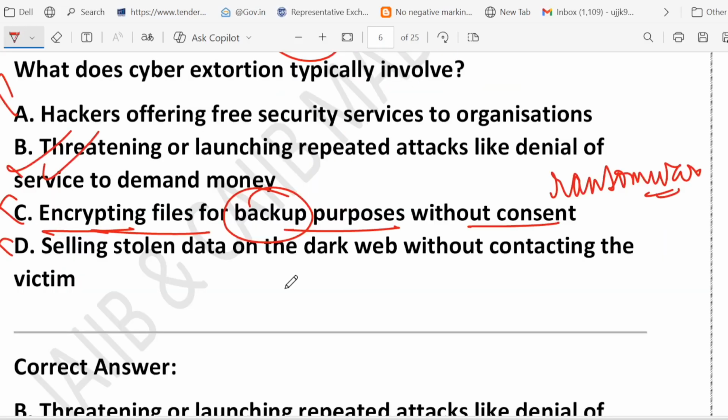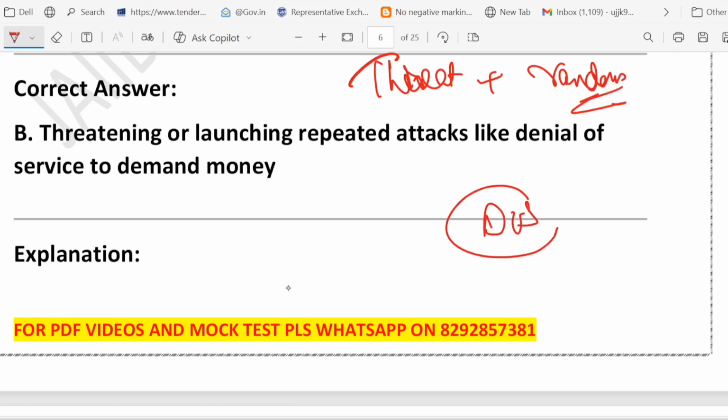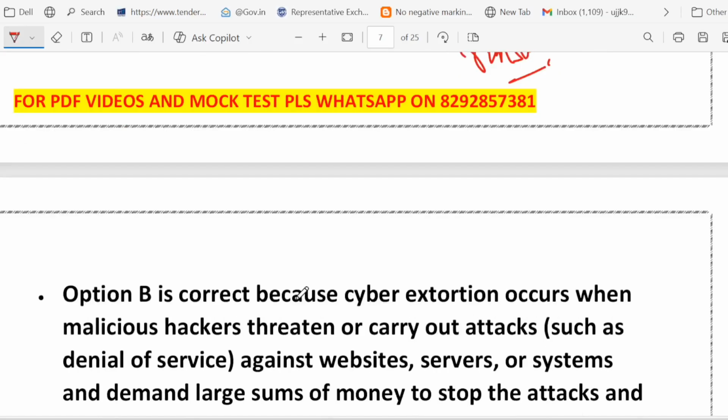Because cyber extortion means two things. First of all, threat plus ransom demand. It is a combination of two things. Threat plus ransom. Right? Common method is through denial of service attack or ransomware. Ransomware is another way of cyber extortion. So extortion, you can think of extra money through threat. That is what extortion is all about.